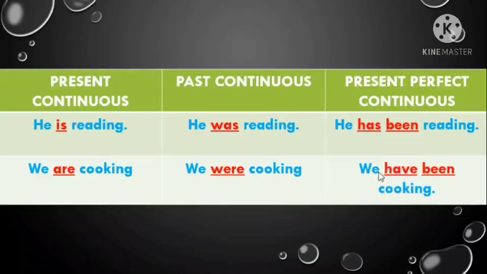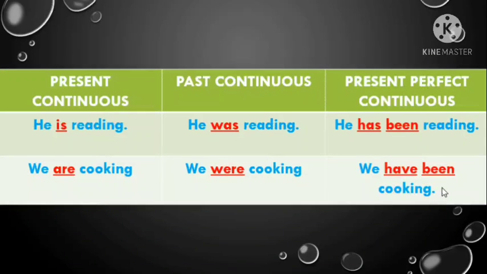So in the first sentence, what we understand that we are cooking. That means we are cooking at the present. We are still cooking. We were cooking. It means we were cooking in the past. We are not cooking now. We were cooking. And the third, we have been cooking. It means we have already started cooking in the past, sometimes back, and we are still cooking.